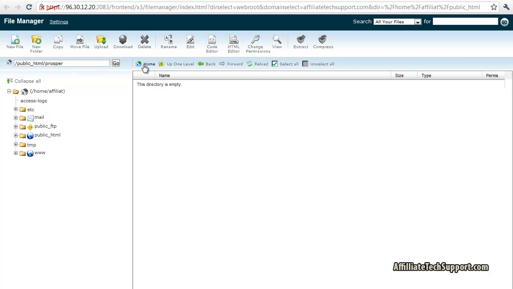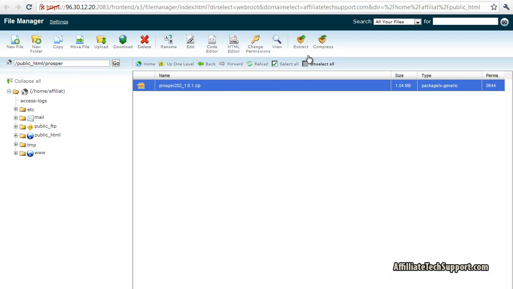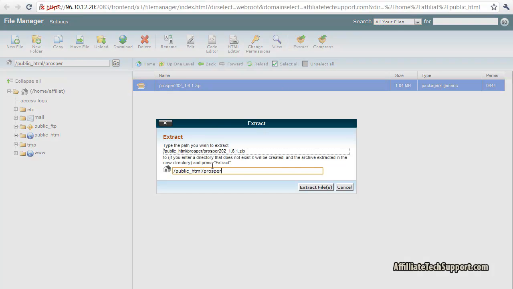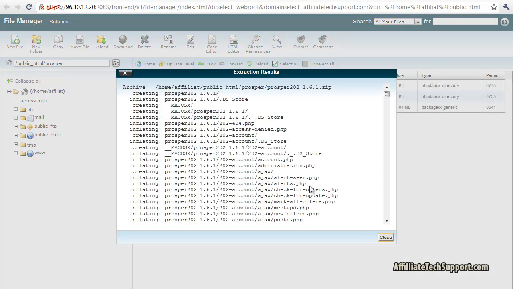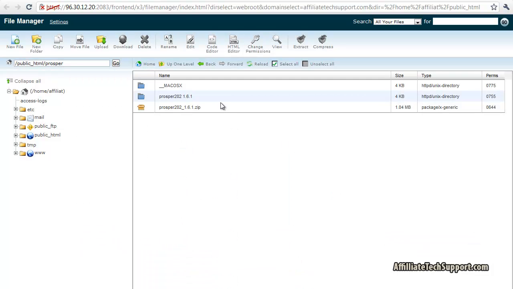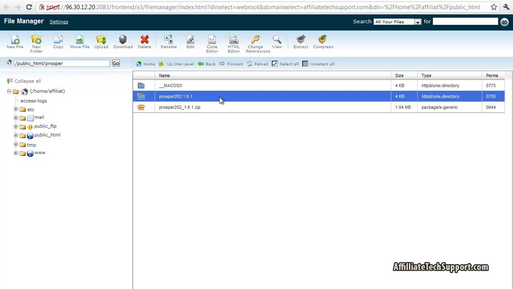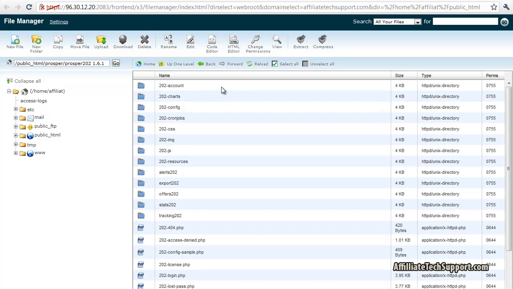Close this. Go back to your cPanel. Press reload. Click on the file, press extract, and extract files. Okay, that's all done. Close. Now you see we got a directory here called Prosper202. We don't want it to be inside the Prosper202 directory, so we're just gonna move the files. So I'm gonna double click on this, and we're gonna click select all.